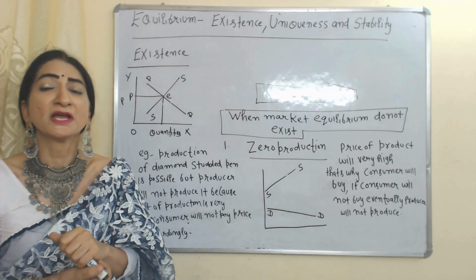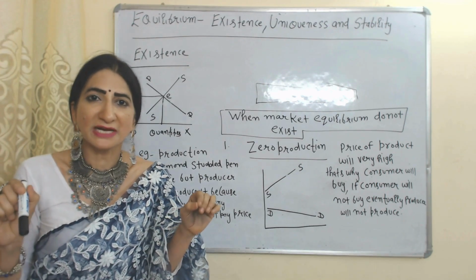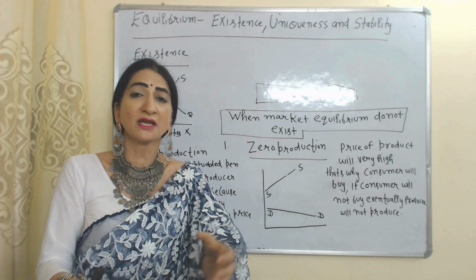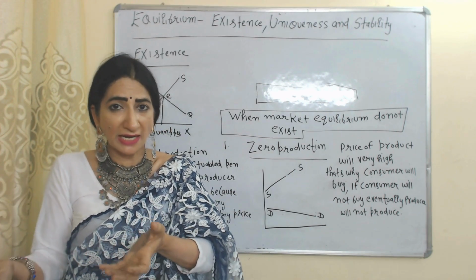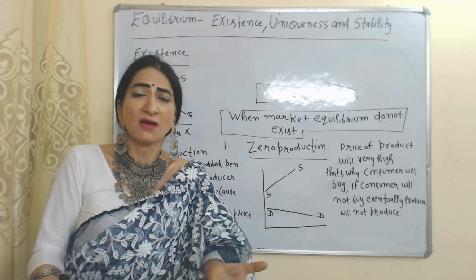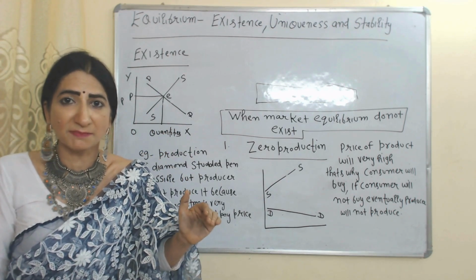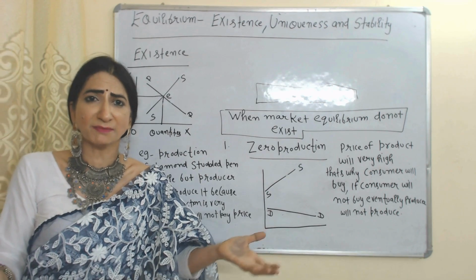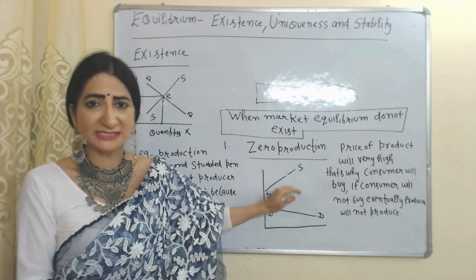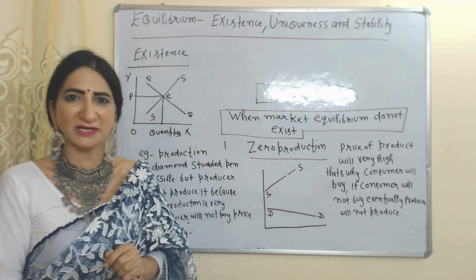For example, production of a diamond studded pen is possible, but the producer will not produce it because the cost of production is very high, and the consumer is not willing to pay that much higher price. Why would the consumer be willing to pay 5 lakh rupees for a diamond studded pen if the same task he can perform with a 5 rupees pen? So it will be called the zero production case. In case of zero production, we cannot establish any kind of equilibrium.